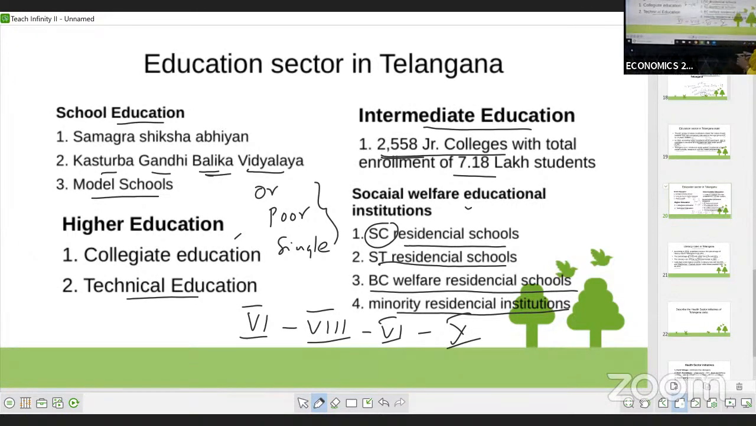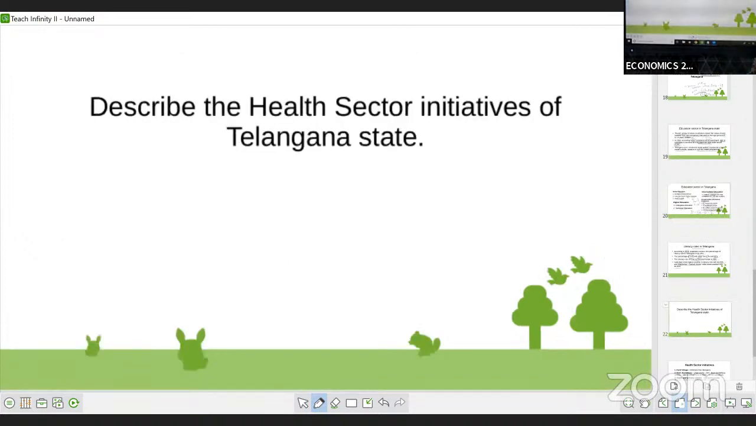Next, we move to another question. This is also a 5-mark question or SAQ: describe the health sector initiatives of Telangana state. In yesterday's class we studied different welfare programs, and just now we finished the education. Now, there are some programs regarding health services that the Telangana government has taken up. So they are asking us to write about the health sector initiatives of Telangana state.